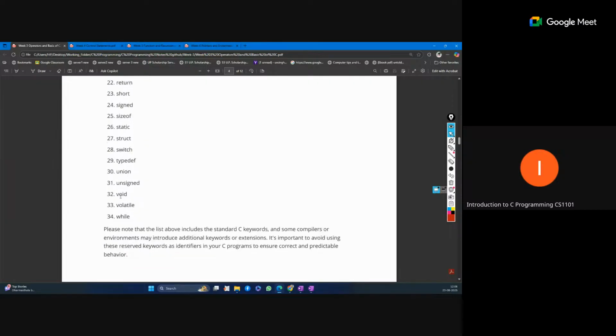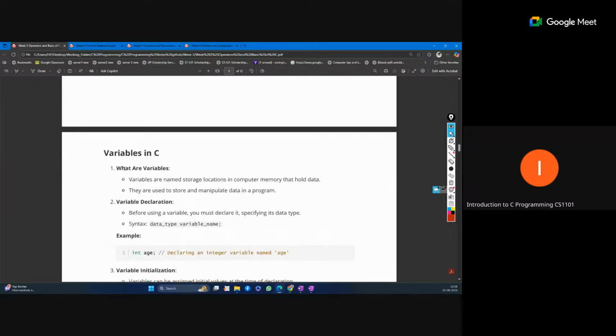Now next is variables in C, which is very important. Variables are named storage locations in computer memory. This is just like a label for the memory address. We cannot remember memory addresses, so we give a label to them. We can give any name which we can remember, and that points to that memory location.